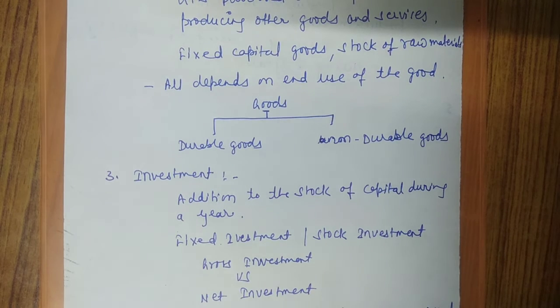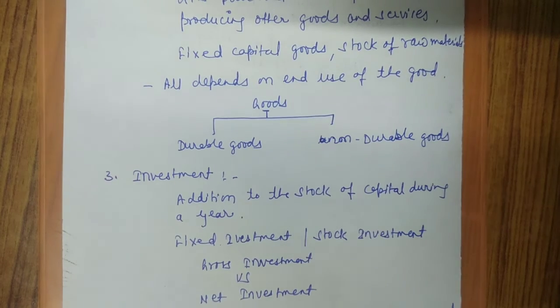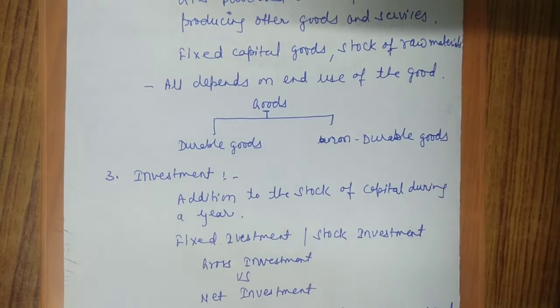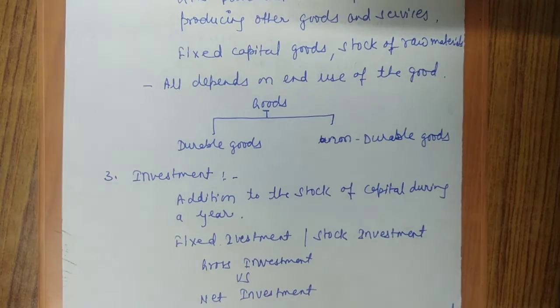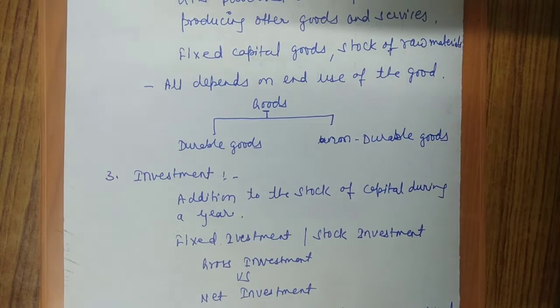So let's take an example. You are in this industry. In your industry, you had 10 machines already. In this financial year, you purchased 2 more machines. So in total, at the end of the financial year, you had 12 machineries. So the addition to the capital was 2. So these 2 machines which you have added in this financial year will be taken as investment.